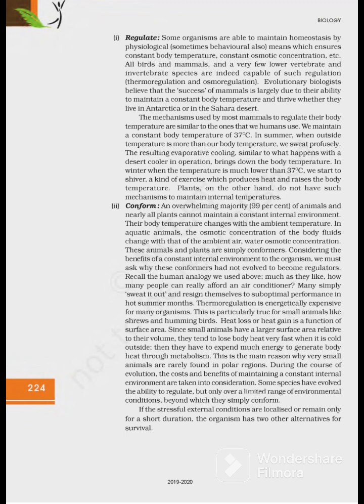Very important. ये जो पैरा है ये बहुत इंपॉर्टेंट है, हीट लॉस से लेके पोलर रीजन तक के इससे क्वेश्चंस बहुत आते हैं. During the course of evolution, the cost and benefit of maintaining a constant internal environment are taken into consideration. Some species have evolved the ability to regulate, but only over a limited range of environmental conditions, beyond which they simply conform. If the stressful external conditions are localized or remain only for a short duration, the organism has two other alternatives. Next is migrate.